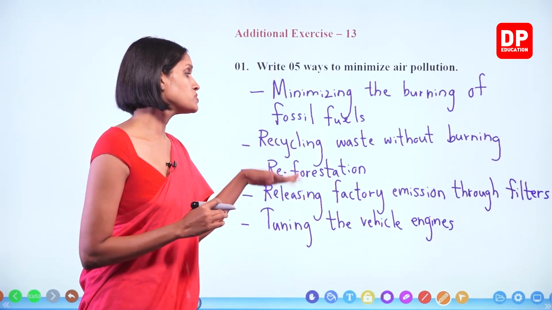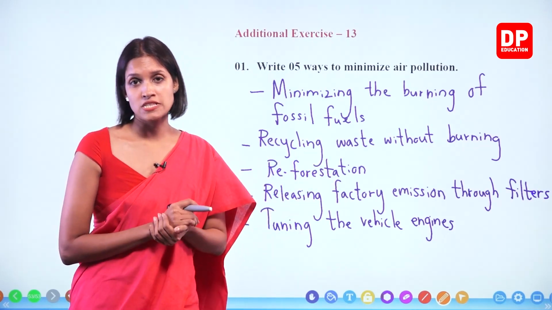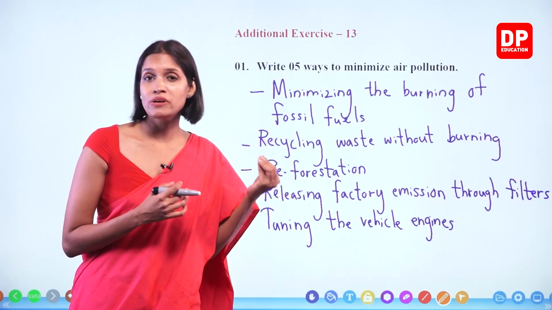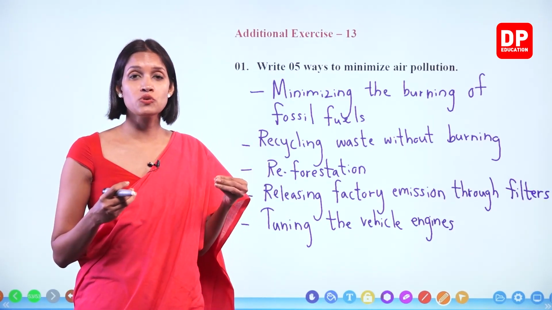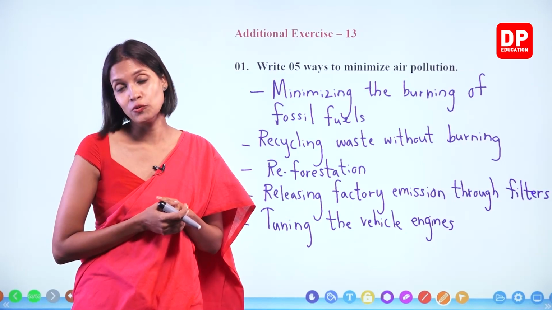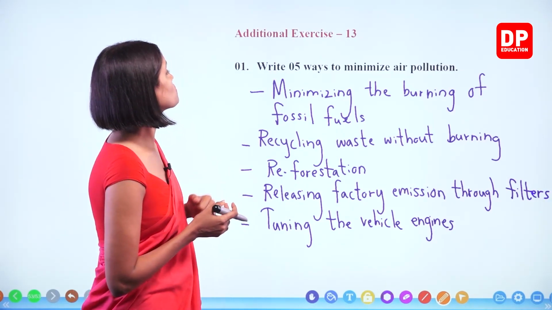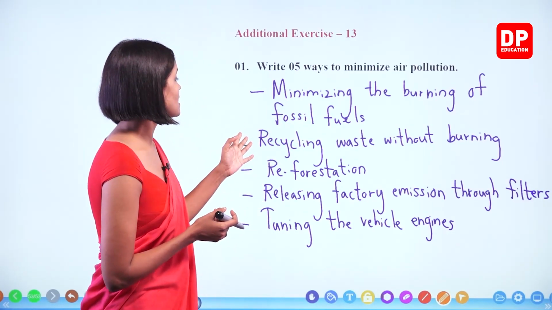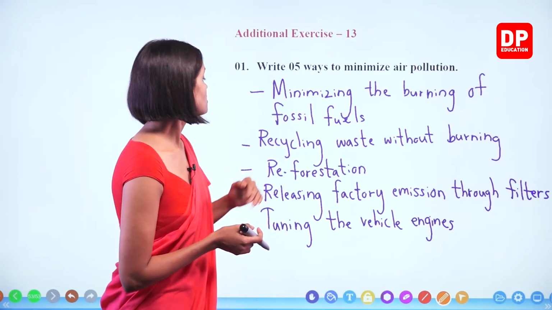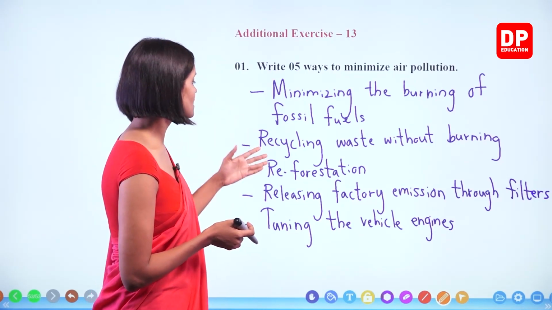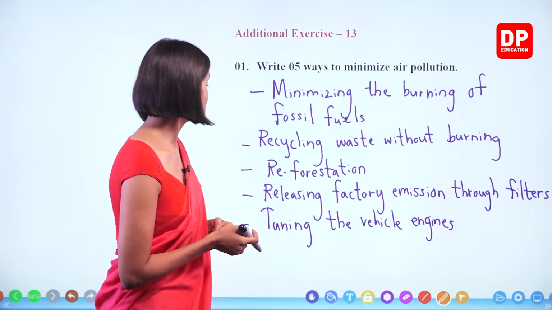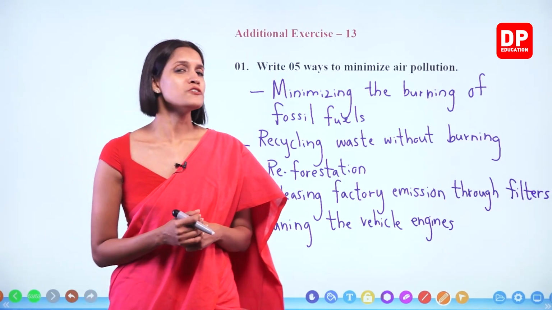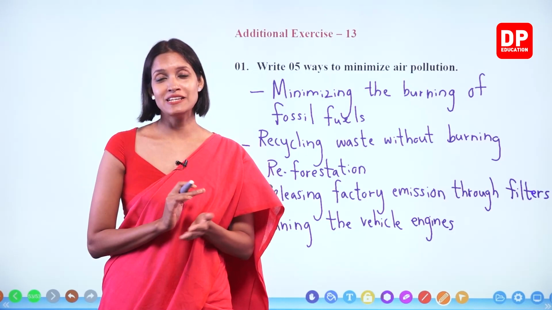What else? Using eco-friendly energy sources other than fossil fuels, other than non-renewable energy sources, using renewable energy sources, eco-friendly energy sources. Okay, children? So write 5 ways to minimize air pollution: minimizing the burning of fossil fuels, recycling waste without burning, reforestation, releasing factory emission through filters, tuning the vehicle engines, etc. Okay, children? So we have completed the entire lesson now.